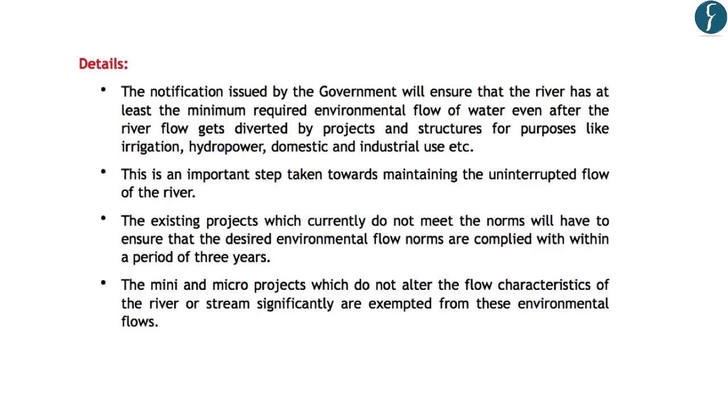Now this notification ensures that a minimum environmental flow is maintained even after the water from the river is diverted for various projects. For example, even after the water is diverted for purposes like irrigation, hydropower, domestic or industrial use, a minimum flow has to be maintained in order to keep the river clean.